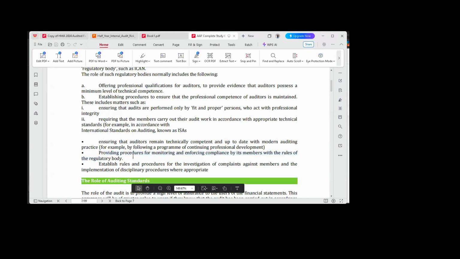So any member that fails to comply with these principles, that is, they are found wanting, or where they have breached any of these fundamental principles and it has been reported to the institute, that is ICAN, such members can be invited for investigation. And if found wanting, such a person can be given the appropriate sanction. Sometimes it can even lead to the delisting of such members from the registered chartered accountants or registered auditing firms in Nigeria. It can get to that.